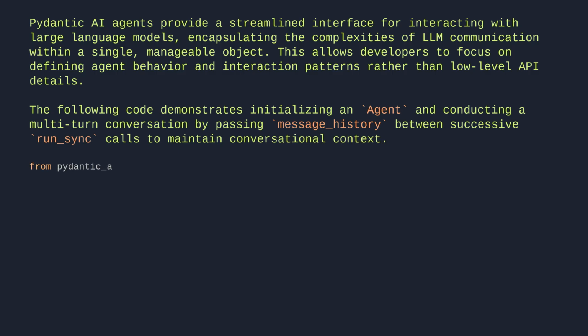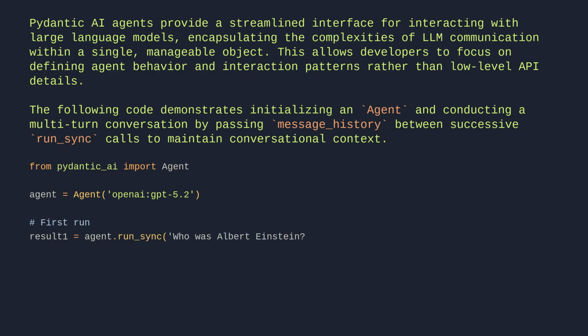From pydantic_ai import Agent. agent = Agent('openai:gpt-5.2'). # First run. result1 = agent.run_sync('Who was Albert Einstein?'). print(result1.output). Albert Einstein was a German-born theoretical physicist.